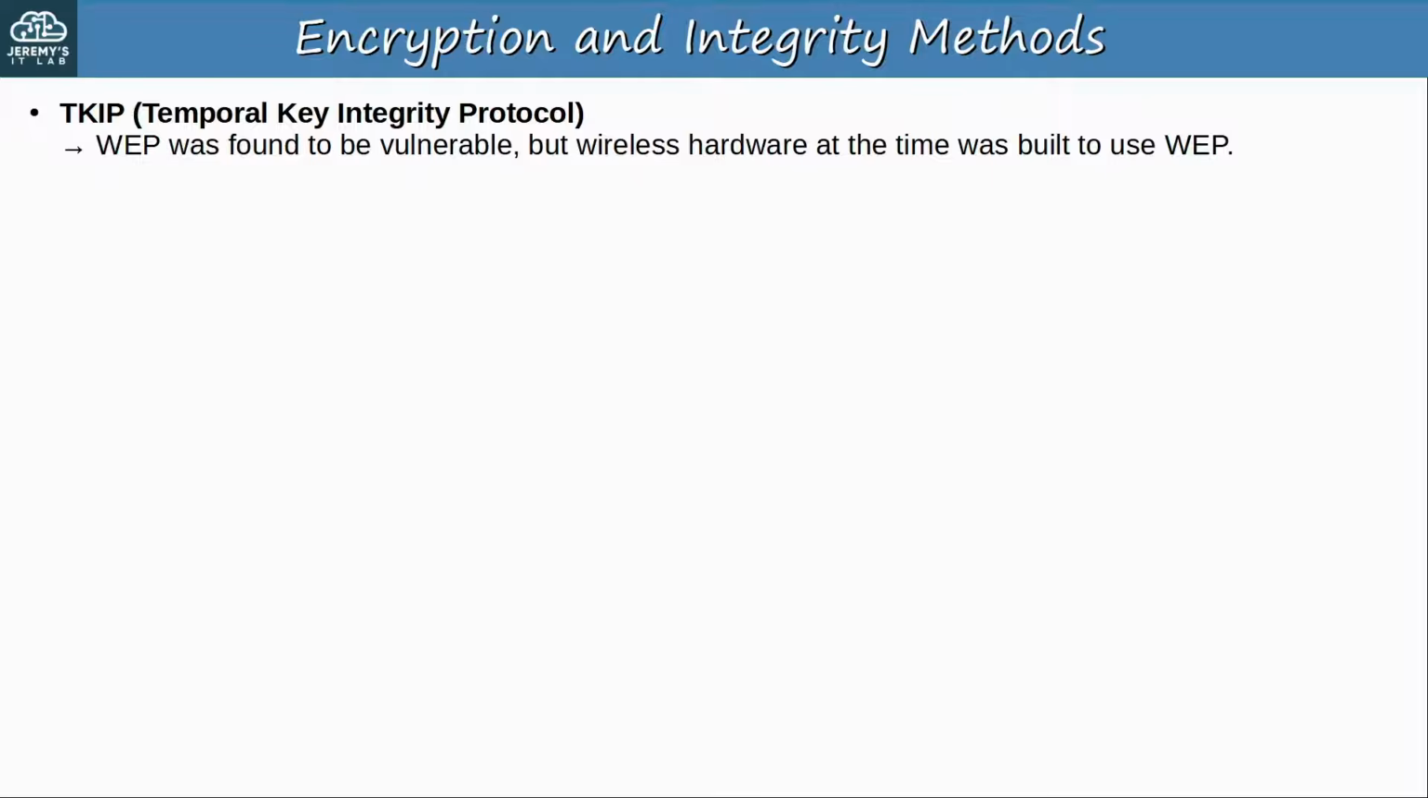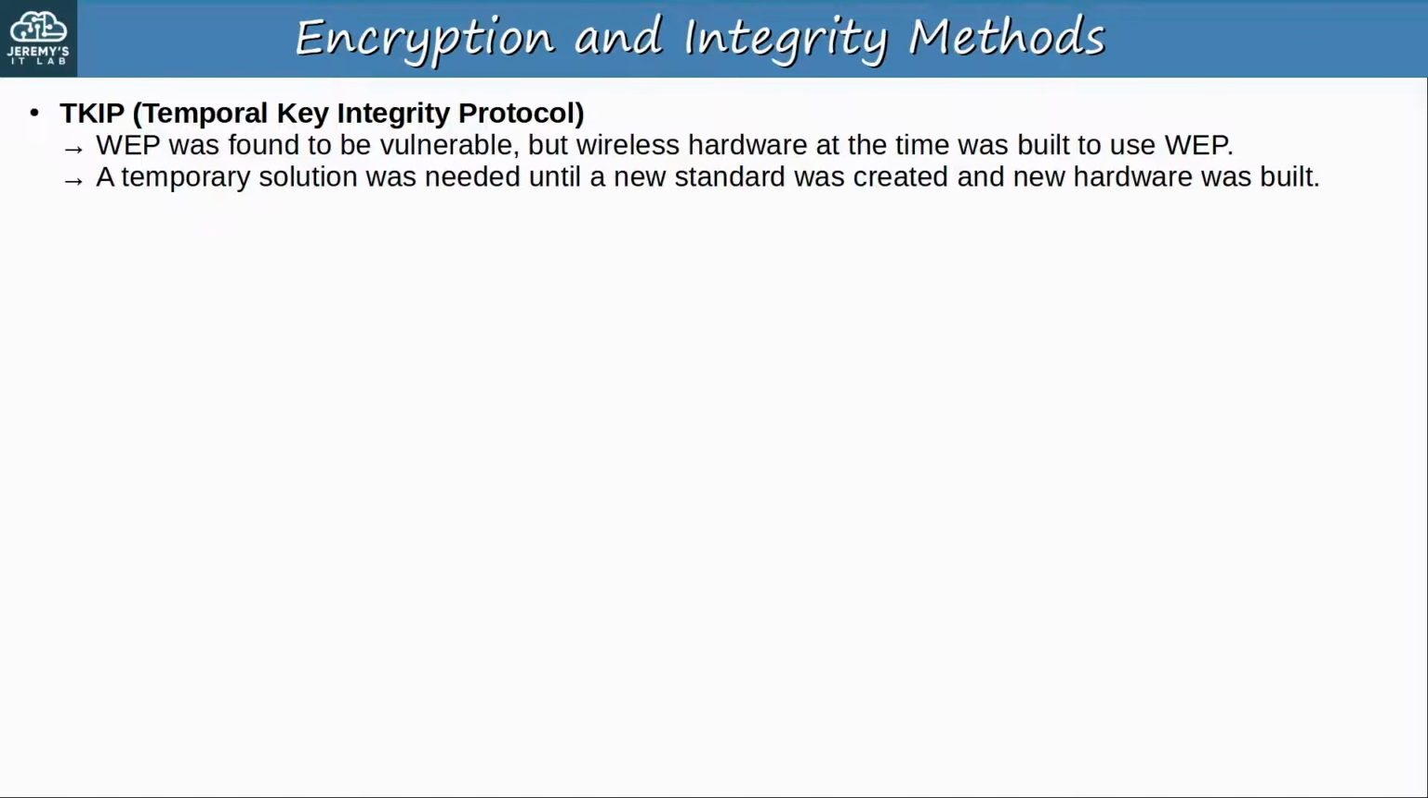As I said before, WEP was found to be vulnerable. However, wireless hardware at the time was developed to use WEP. So a temporary solution based on WEP was needed until a new standard was created and new hardware was built. That temporary solution was TKIP. It's based on WEP, but adds various security features. Now, I'm going to give you a list here, but I don't think you need to memorize it. Just understand that TKIP is like a more secure version of WEP.